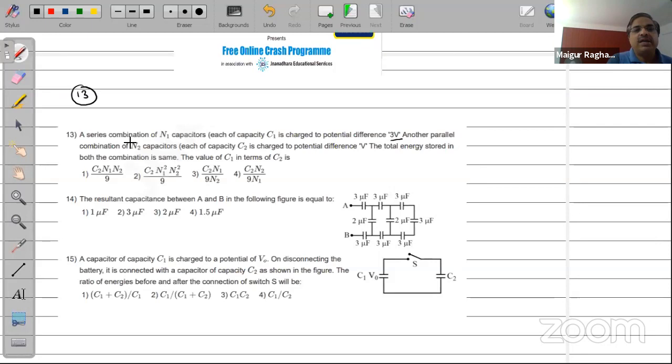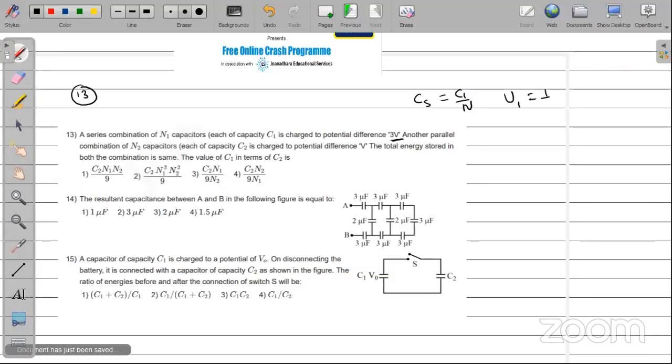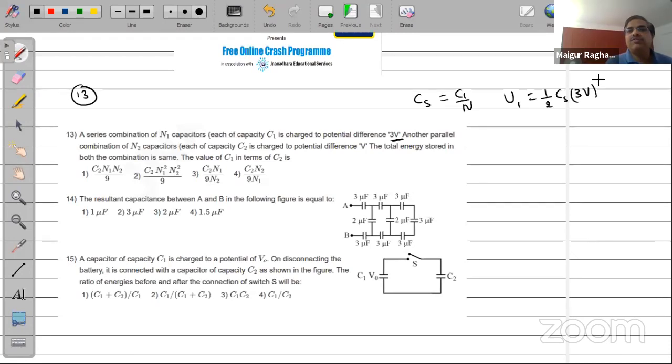See, now there are N1 capacitors connected in series. So what is the effective capacitance of this? It would be C1 by N1. And it is charged to a potential of 3 volts. So what is the energy of this? It will be equal to half CS into (3V) the whole square. So therefore U1 will be equal to half C1 by N1 into 9V square. All right, this is what we get.